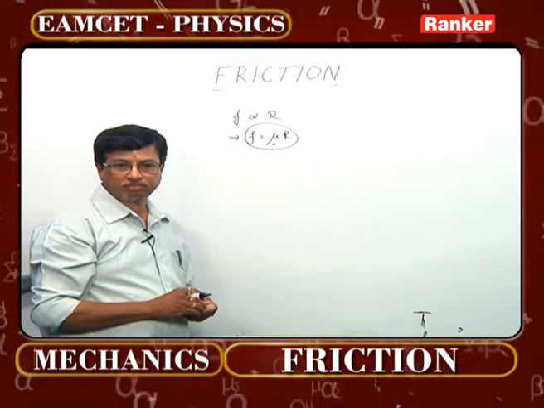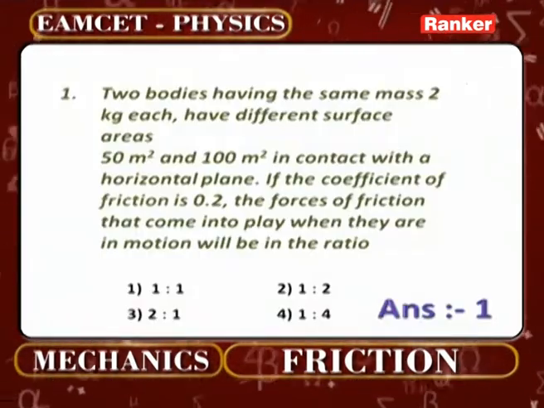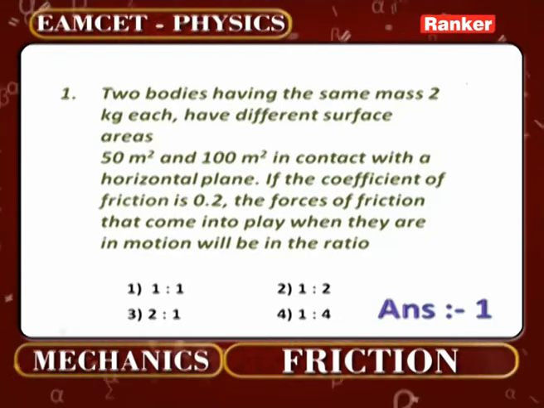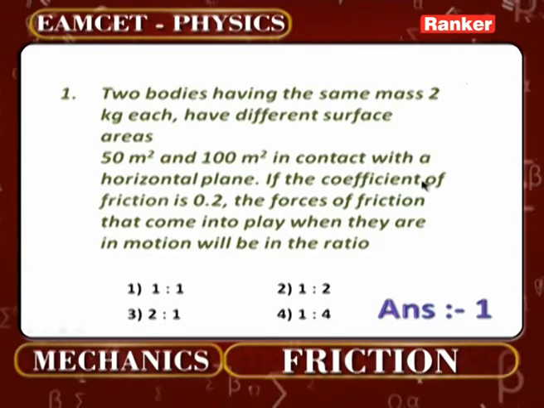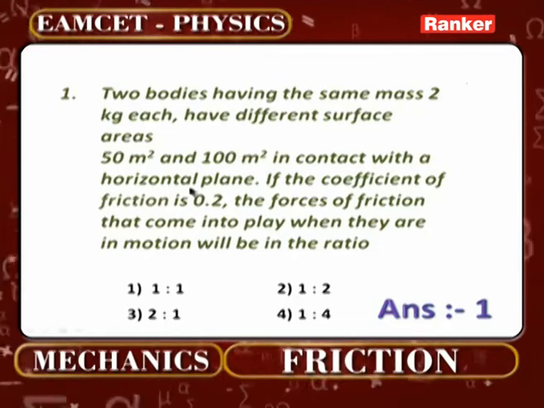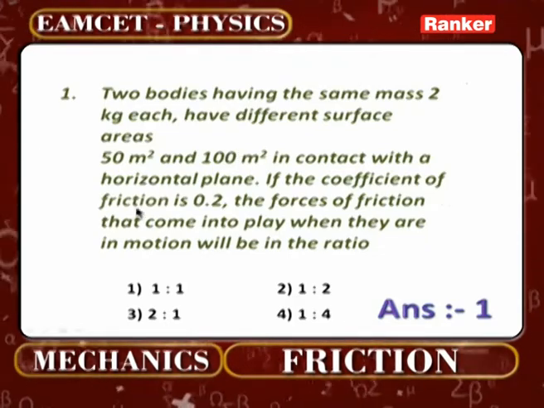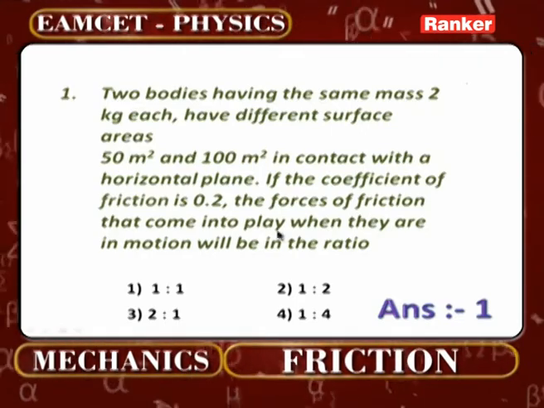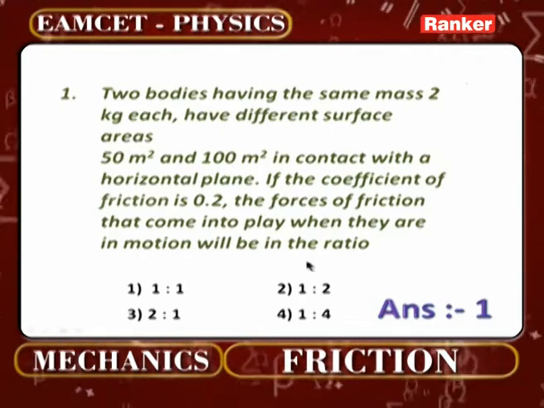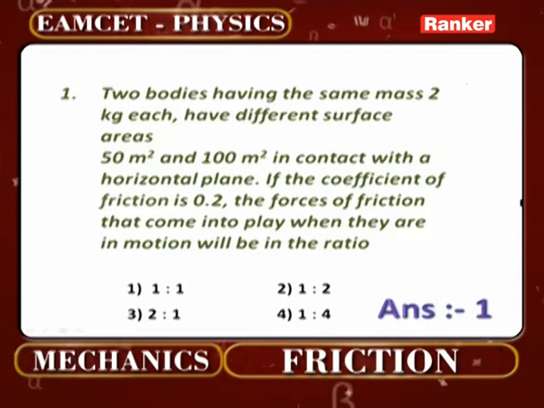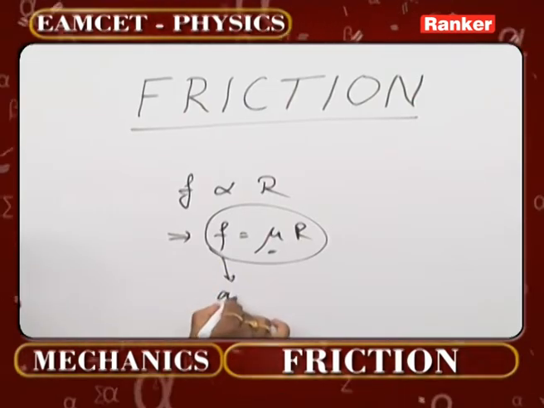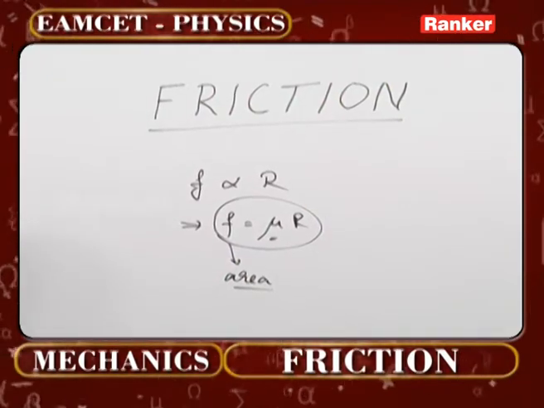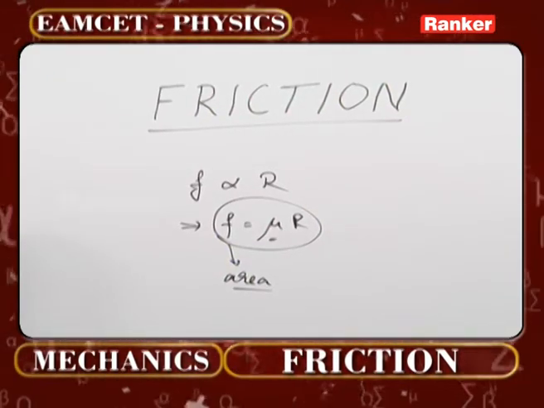The very first problem appearing here: 2 bodies having the same mass, 2 kg each, have different surface areas, 50 meter square and 100 meter square, in contact with a horizontal plane. If the coefficient of friction is 0.2, the forces of friction that come into play when they are in motion will be in the ratio what? That is a concept. Just now I mentioned the force of friction is independent of the area of the bodies in contact with each other. Thereby 50 meter square and 100 meter square does not matter.